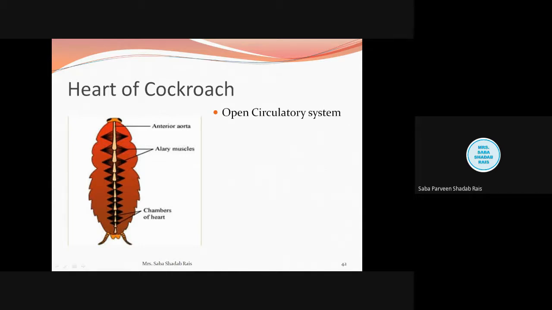Now when we talk about the shape or extra details of this pericardial sinus, it is bounded above by the body wall.